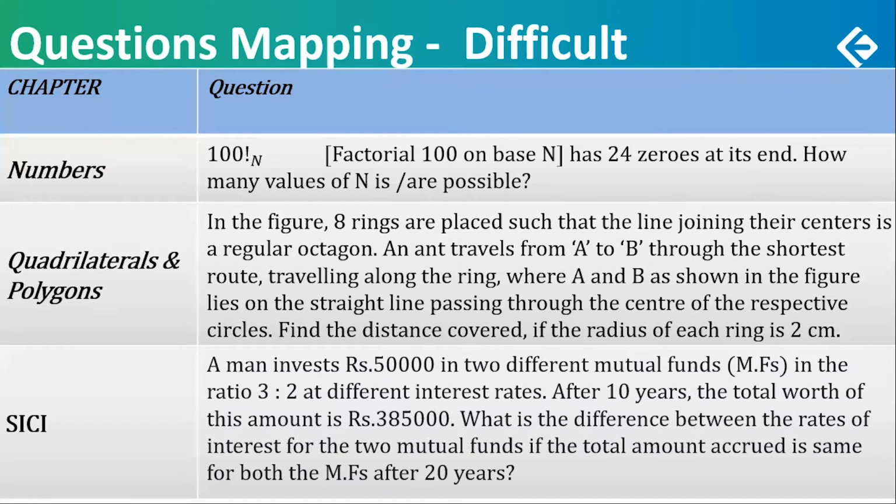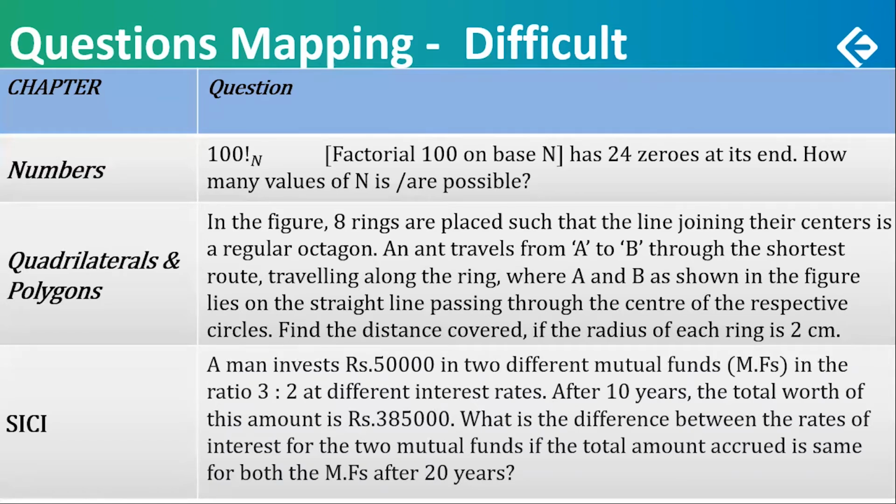What is the difference between the interest rates for the two mutual funds if the total amount accrued is the same after 20 years in both the funds? Looks a little difficult. Not very difficult, but looks a little difficult. Maybe conceptually, if you answer this logically, it could be a little bit moderate than difficult.